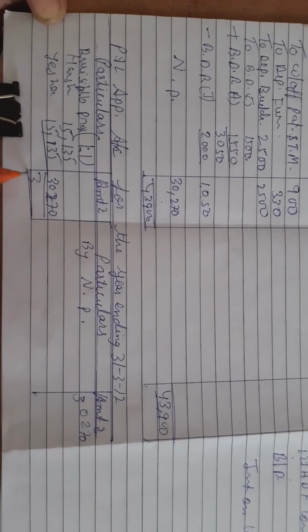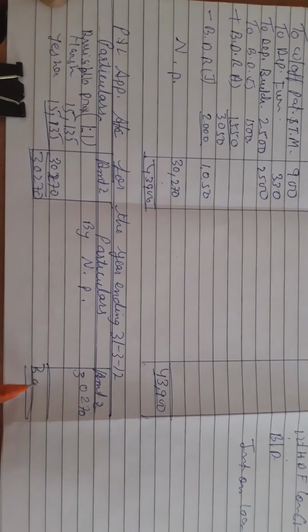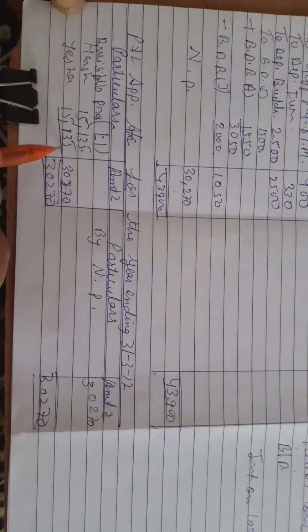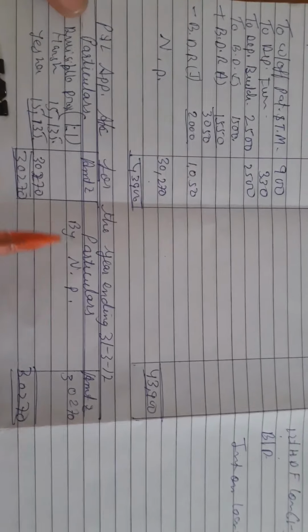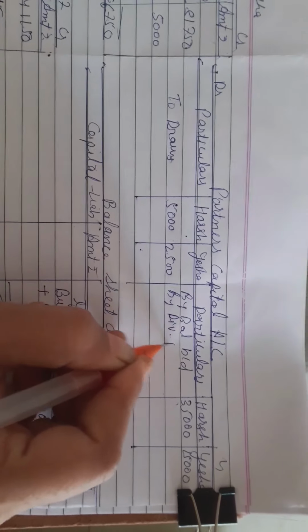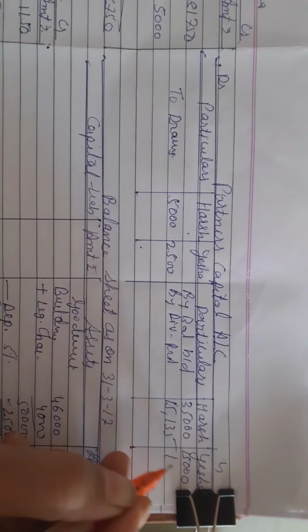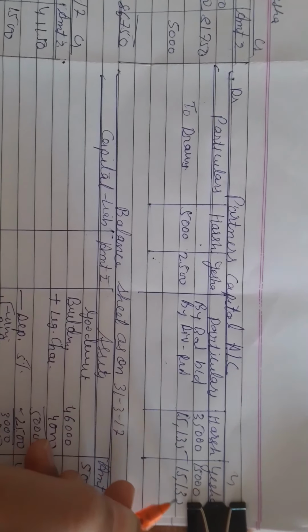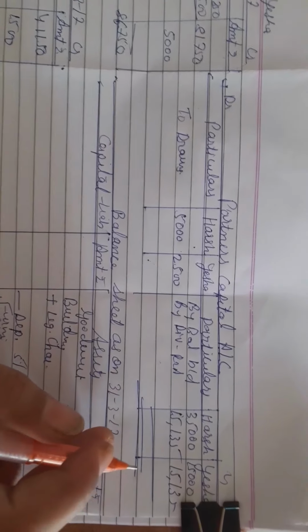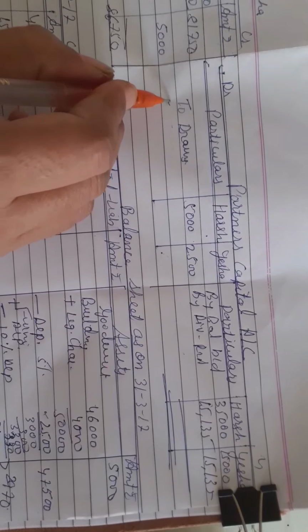Put the total. 30270. Now these two are transferred to the partners' capital accounts. So we're going to transfer here by divisible profit 15135. 15135. Total it, and after doing the total you will get the balance here.